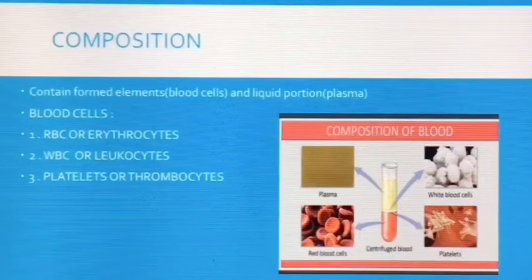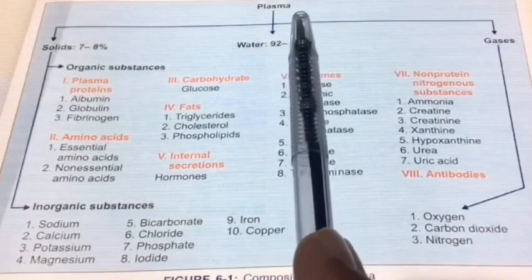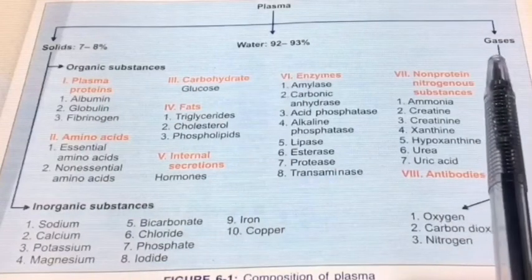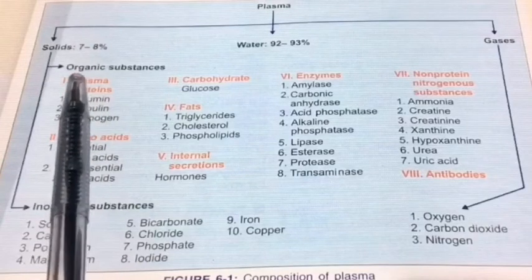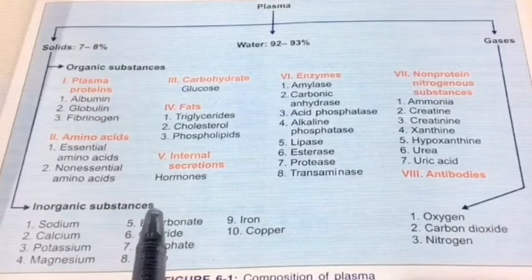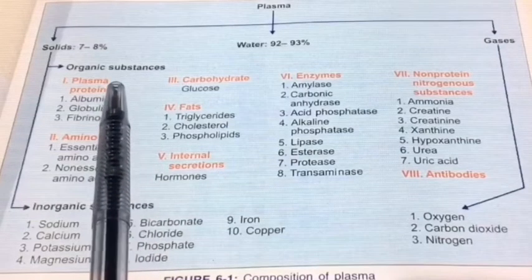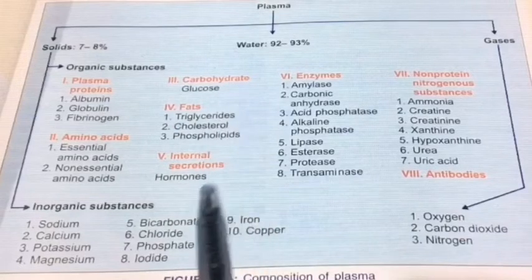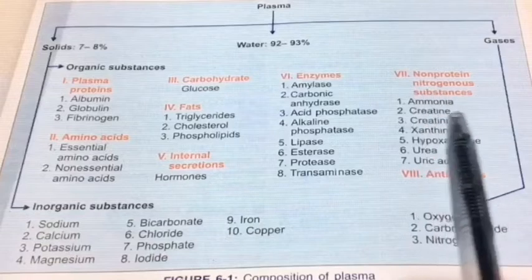Now let's talk about the plasma composition. The composition of the plasma is subdivided into solid form, water and the gaseous component. The solid component is further divided into organic substances and inorganic substances. Organic substances include plasma proteins, amino acids, carbohydrates, fats, internal secretions, enzymes, non-protein nitrogenous substances.